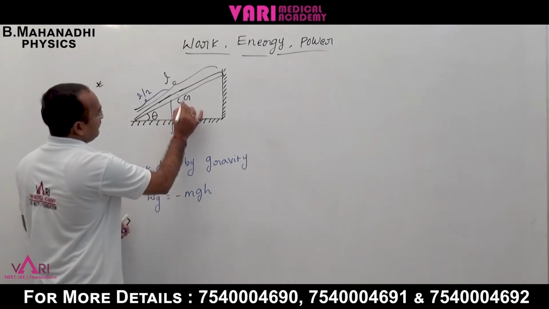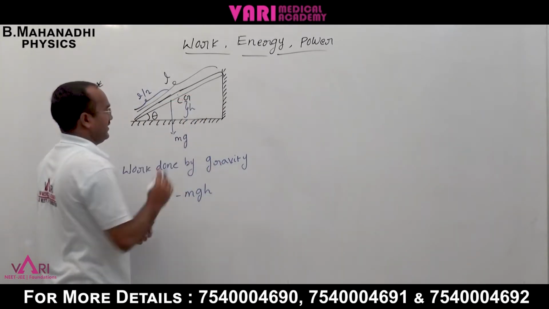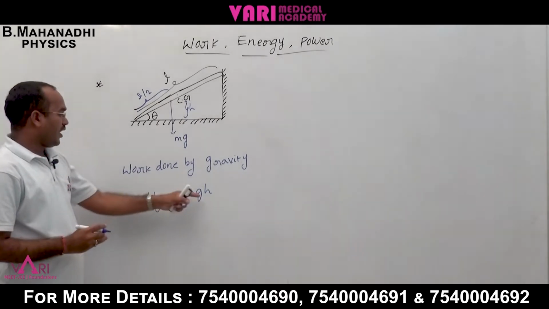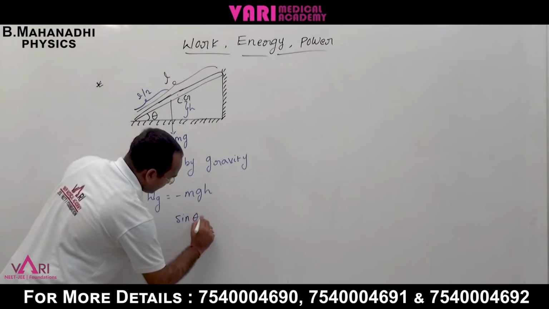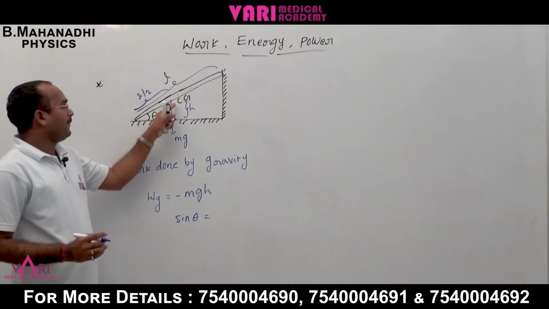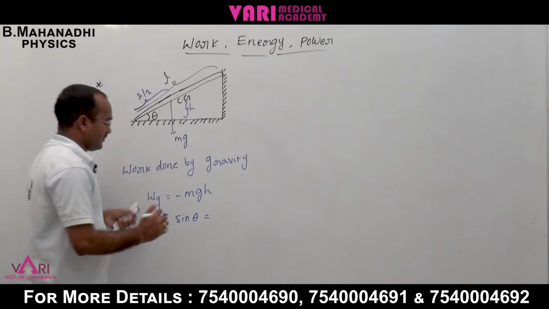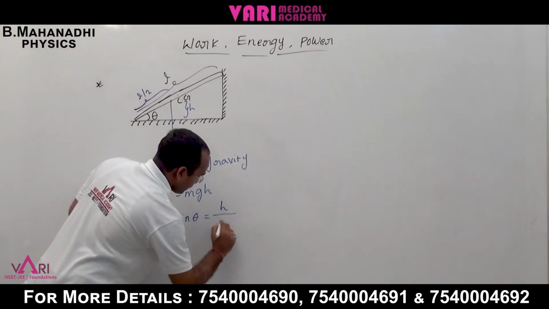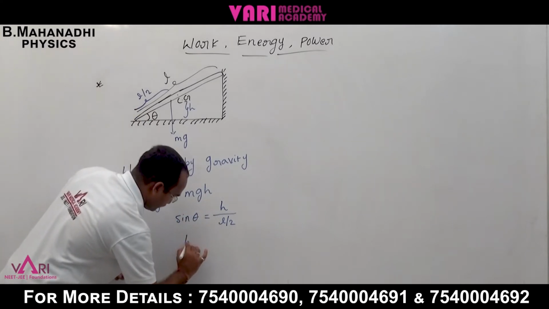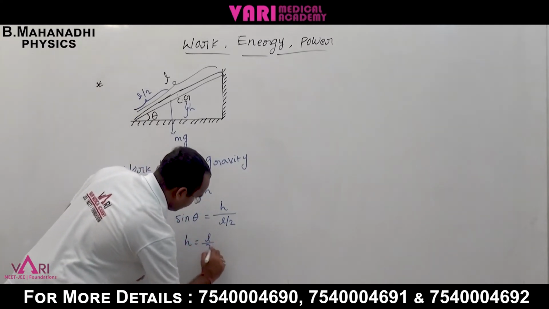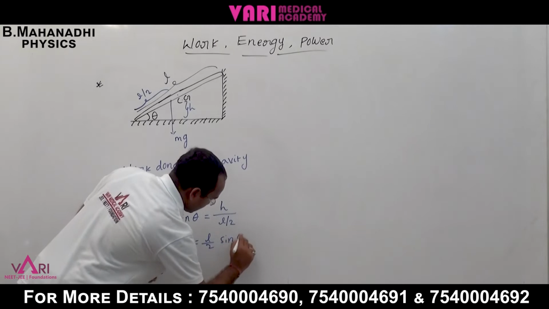H is the height of the lift. Now, sin theta equals opposite by hypotenuse, h by L by 2. So h is equal to L by 2 sin theta.